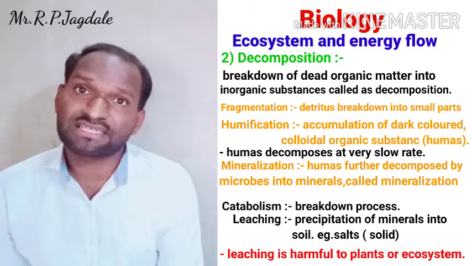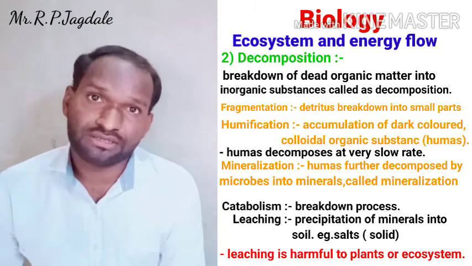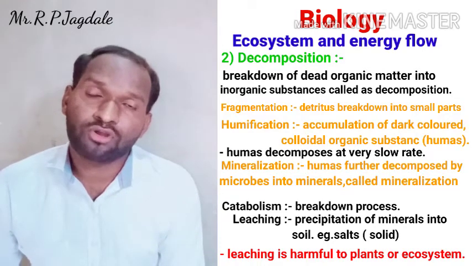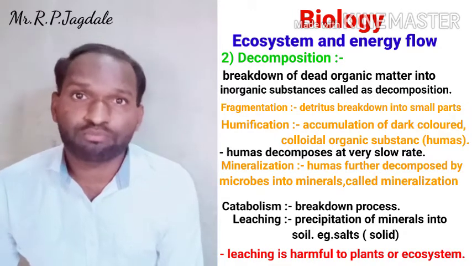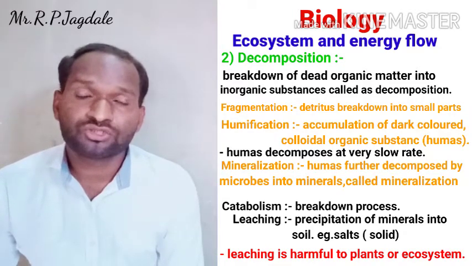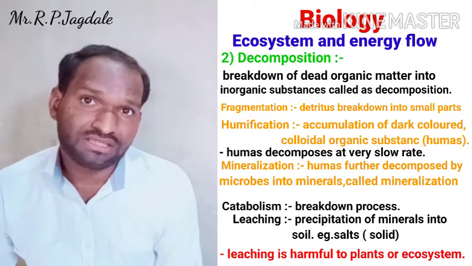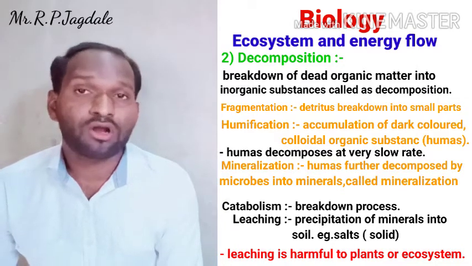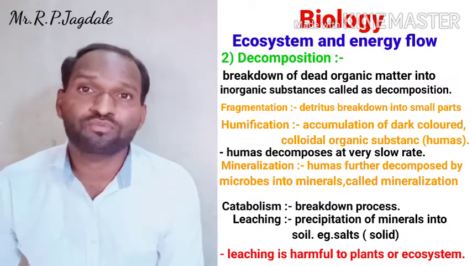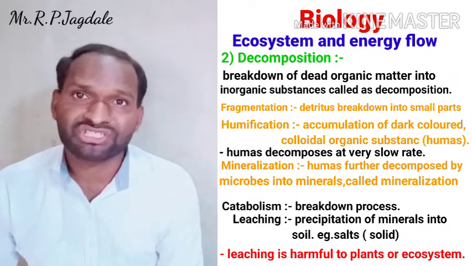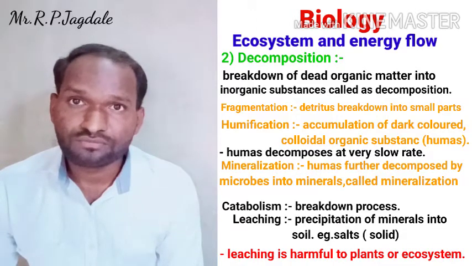Whenever the soil is covered by salt material, it is not useful for crops or farming. So solidification of minerals is called the leaching process, and that process is very harmful to plantations, trees, and farming.